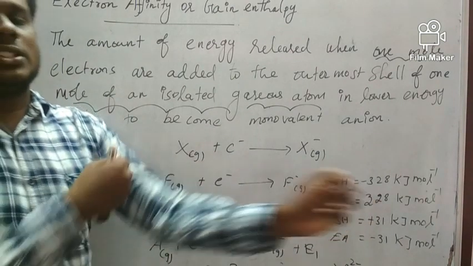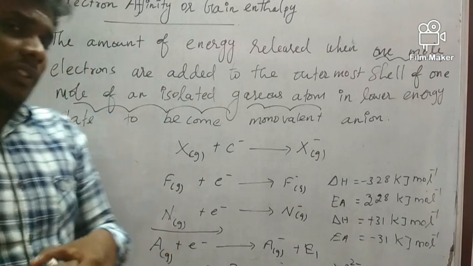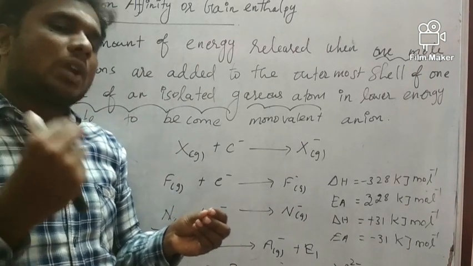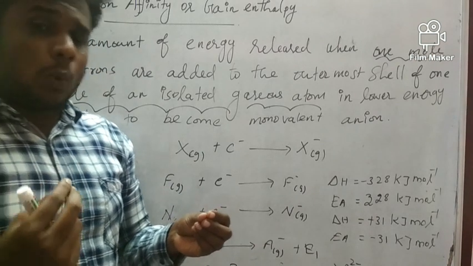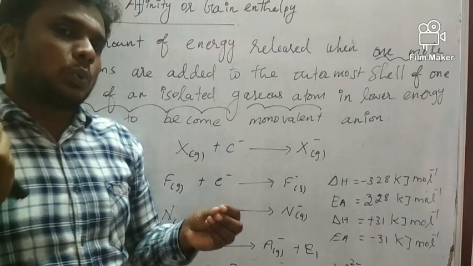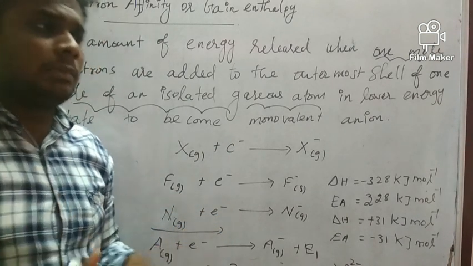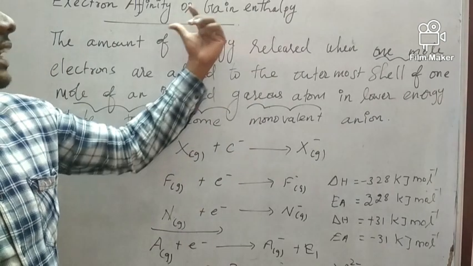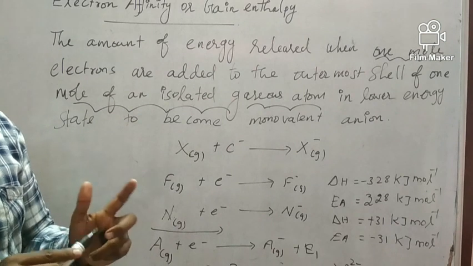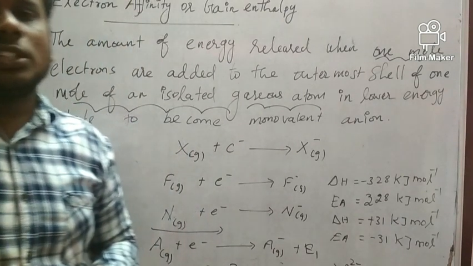So the amount of energy released when we add electrons to an isolated gaseous neutral atom is called electron gain enthalpy.